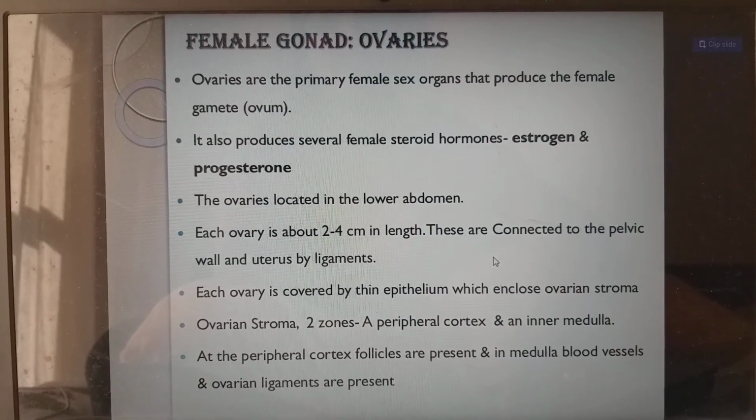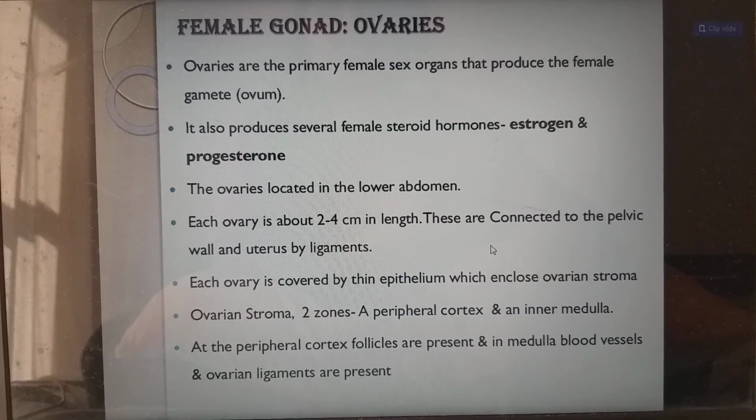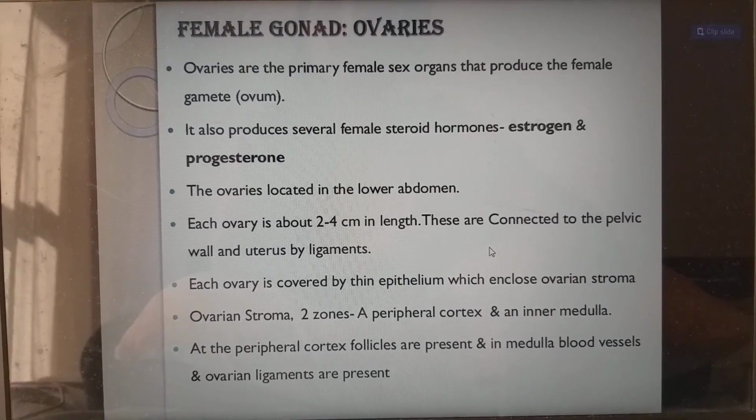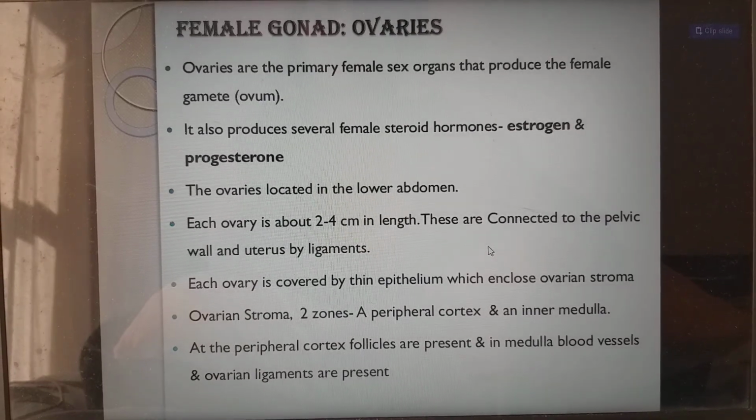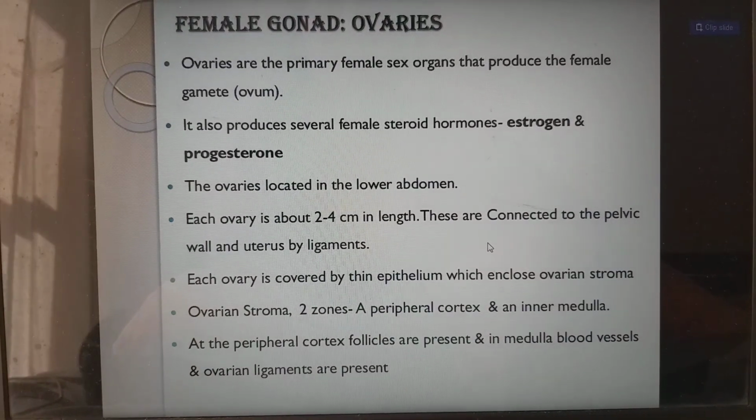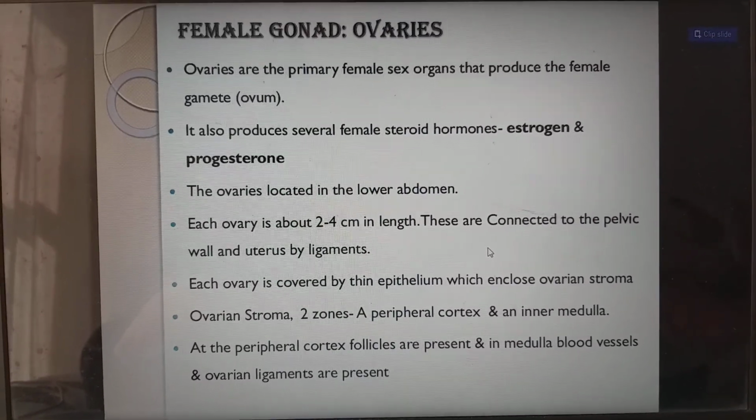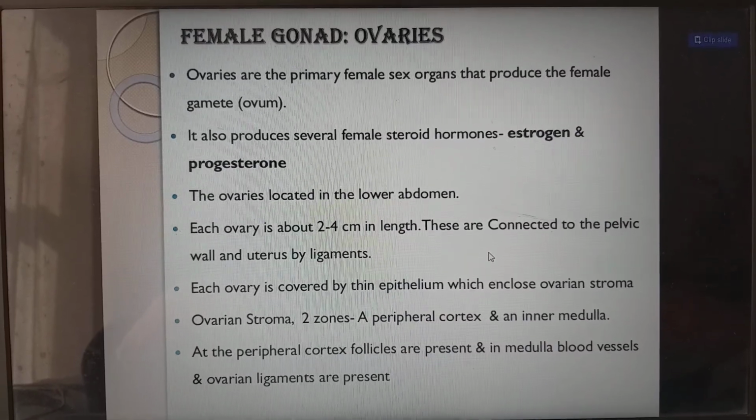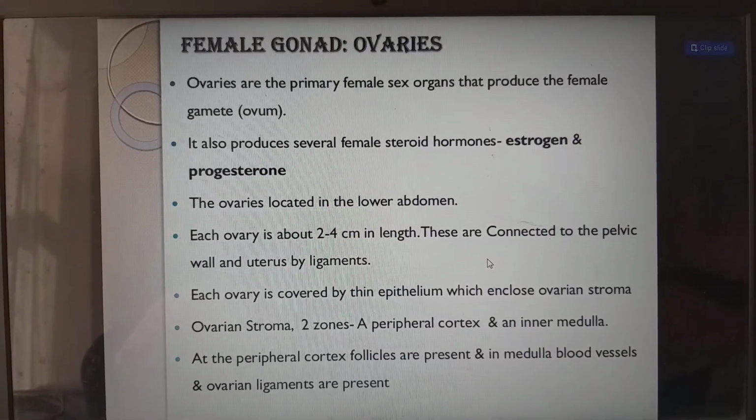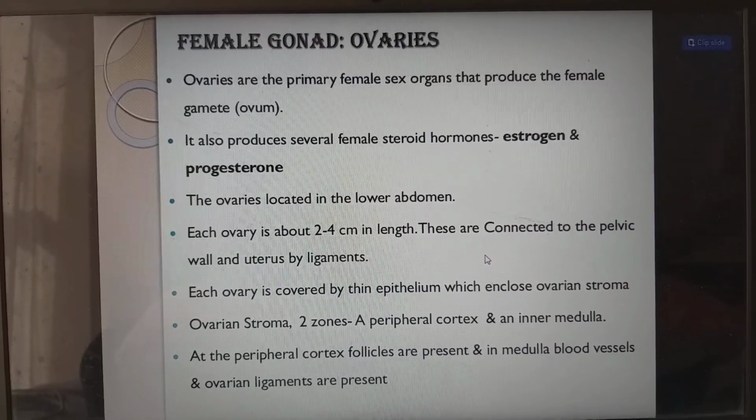Female gonads, the ovaries. Ovaries are the primary female sex organs that produce the female gametes, nothing but ovum. They also produce several female steroid hormones called estrogens and progesterone. The ovaries are located in the lower abdomen. Each ovary is about 2 to 4 centimeters in length. These are connected to the pelvic wall and uterus by ligaments. So it can't stand in the air; it has to be connected with certain ligaments.